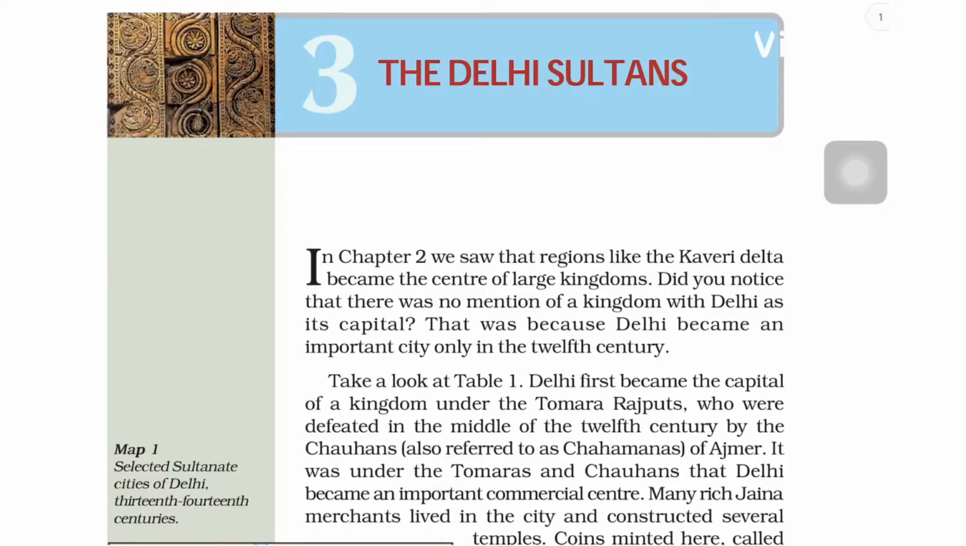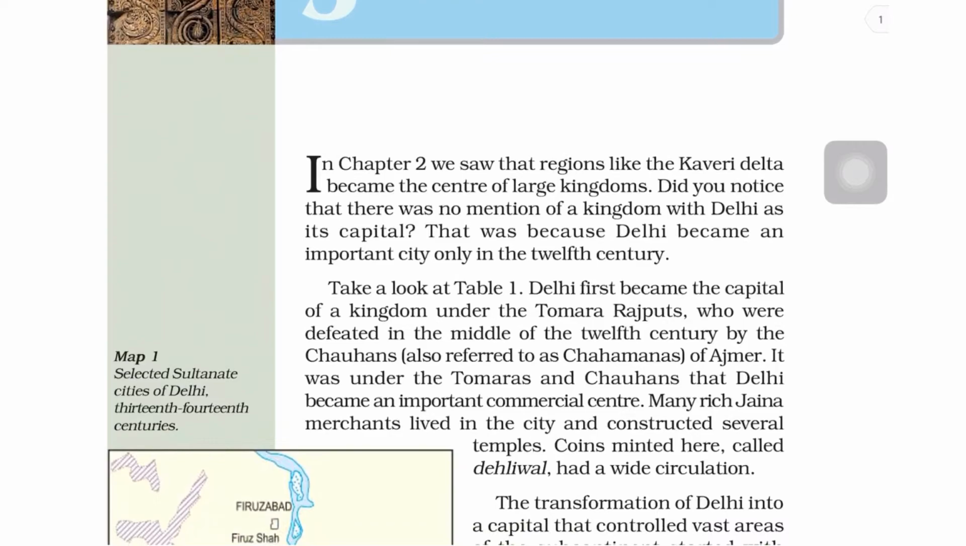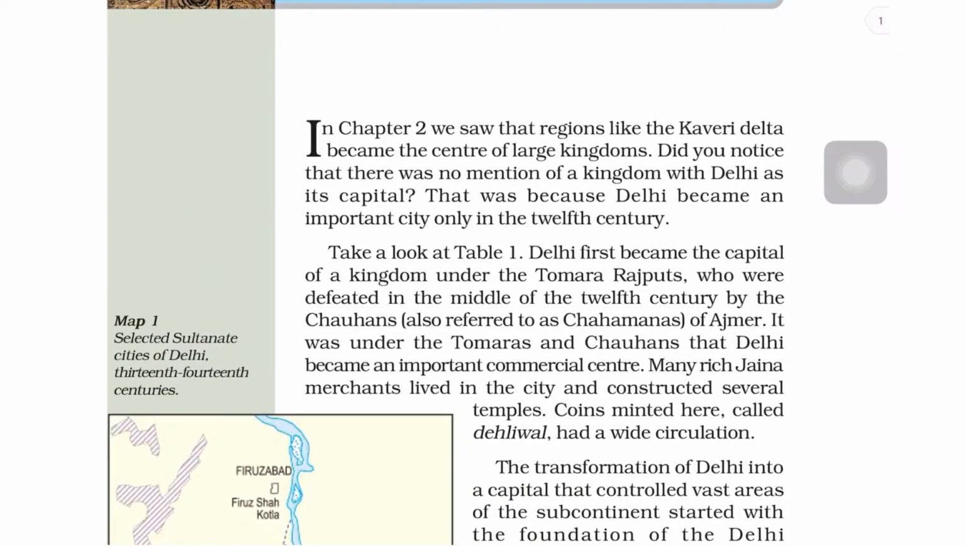We will now start chapter 3 of NCERT class 7 history, the Delhi Sultans. In chapter 2 we saw that regions like the Kaveri Delta became the center of large kingdoms, for example the Chola kingdom. Now, did you notice that there was no mention of a kingdom with Delhi as its capital? That was because Delhi became an important city only in the 12th century. So this point you should remember.